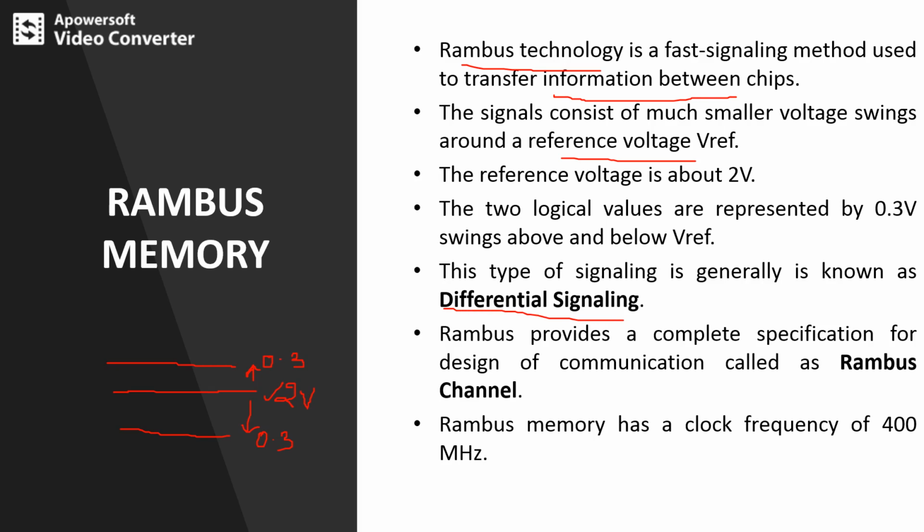Rambus provides a complete specification for the design of communication, called the Rambus channel. In the case of Rambus technology, which specifies a design in which the communication can be considered, that is called the Rambus channel. Rambus memory has a clock frequency f equal to 400 megahertz.